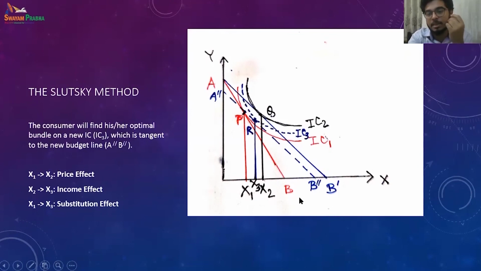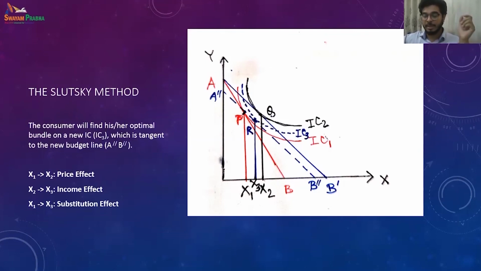The price falls for product X, and then it moves from P to Q, and x1 to x2 is the price effect. Whereas the substitution effect is x1 to x3, because by virtue of remaining in the same bundle of products they are attaining a higher indifference curve. We are trying to adjust the real income in a way that they can buy the same combination, and hence they eventually get a new, higher indifference curve. That is IC3, and the equilibrium is at R. So x1 to x3 is the substitution effect.